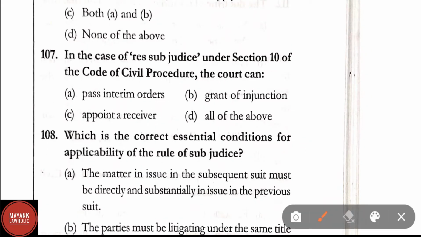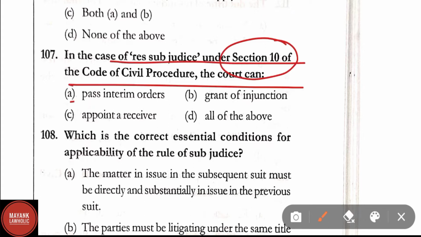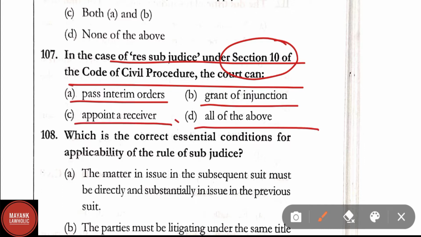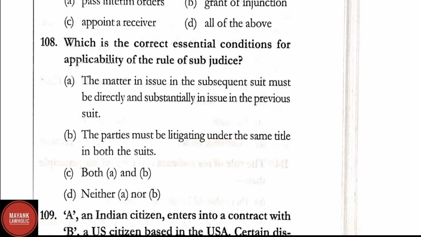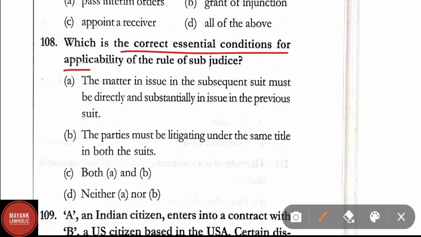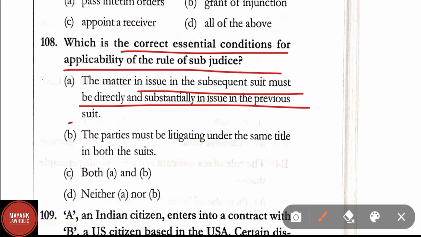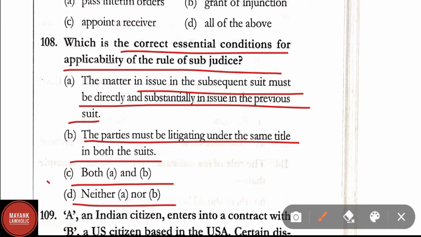Question number 107. In the case of res sub judice under section 10 of the CPC, the court can pass interim order, grant injunction, appoint a receiver, all of the above. Here correct answer is option D, that is all of the above. Question number 108. Which is the correct essential conditions for the applicability of the rule of res sub judice? Option A, the matter in the issue in the subsequent suit must be directly and substantially issue in the previous suit. Option B, the parties must be litigating under the same title in both the suits. Option C, both A and B. And option D, neither A nor B. Correct answer here is option C, both A and B.